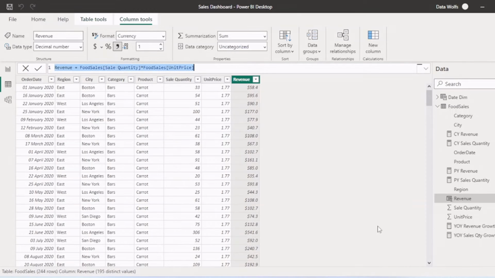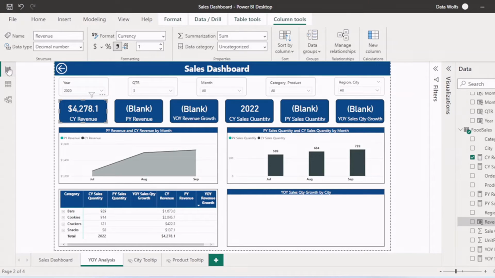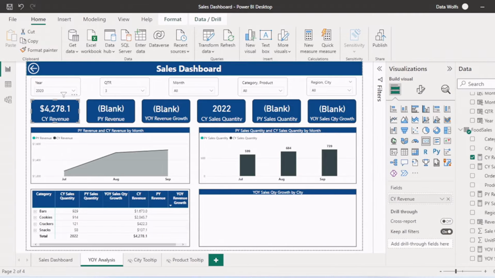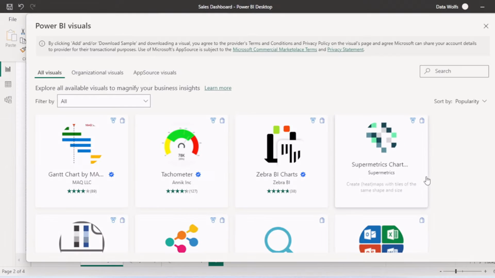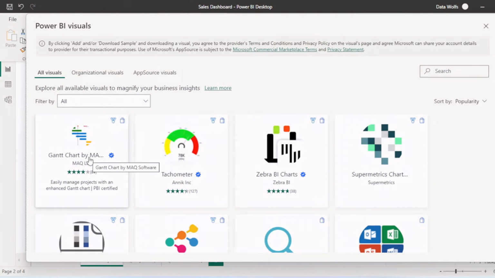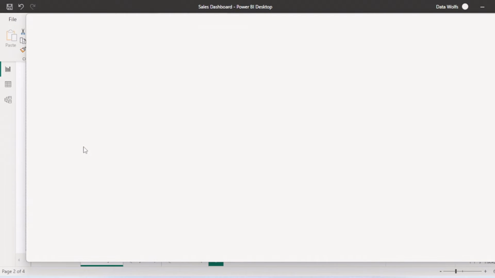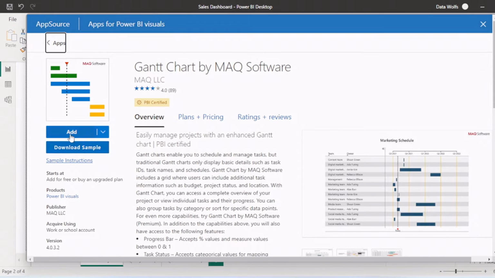So if you go to this Power BI desktop, you can see in visualization pane, we have get more visuals. So you can see these all are the custom visuals which are not developed by Microsoft but are developed by third-party persons. And you can click on this. You can add this to your Power BI desktop and use as you use other Microsoft visuals.